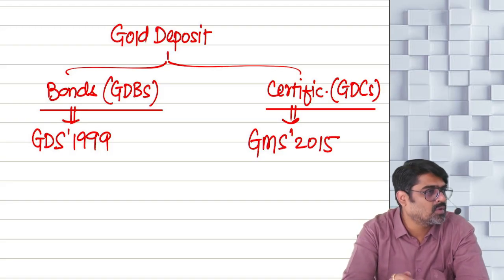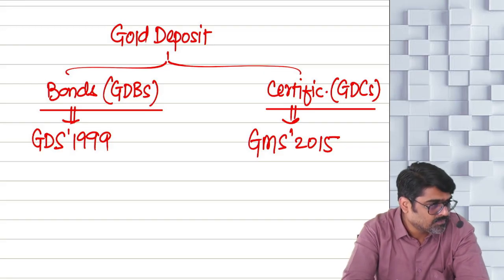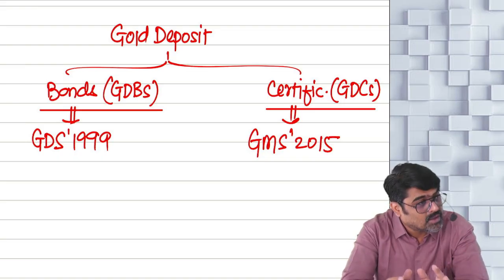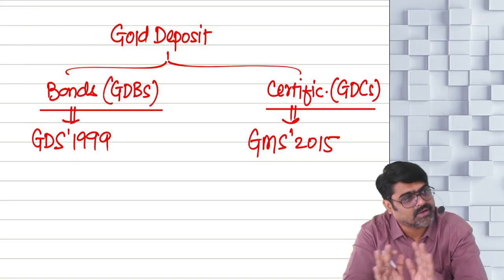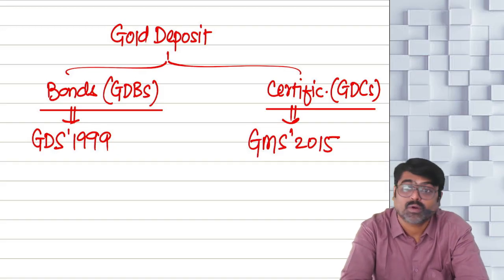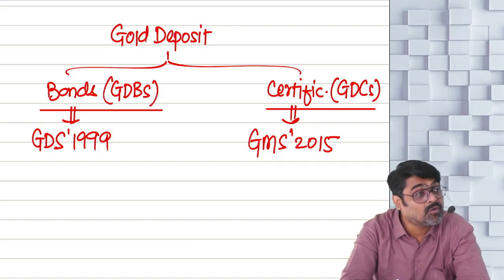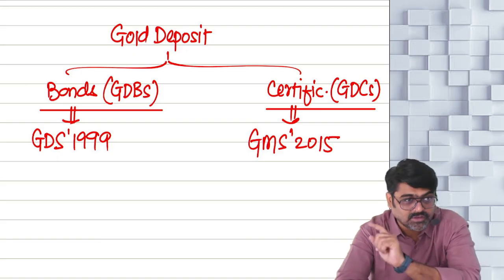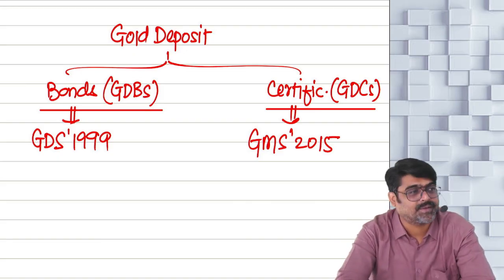So whatever gold jewelry is available with you, come bring that jewelry to us, deposit that jewelry to us. The value of that jewelry will be calculated. For that value, a bond will be issued. A certificate will be issued. So what the government is doing now, by doing this, government again wants to reduce the imports. To reduce the import, this is another step taken by the government.